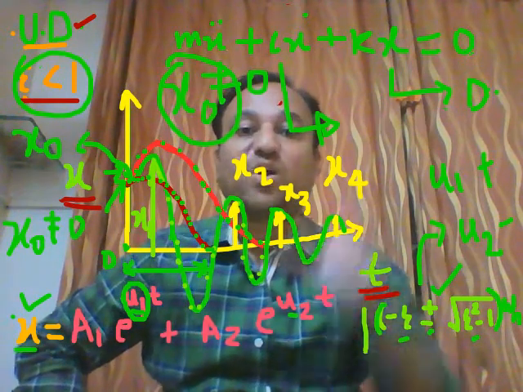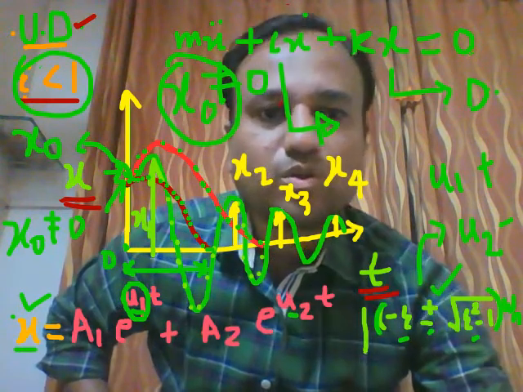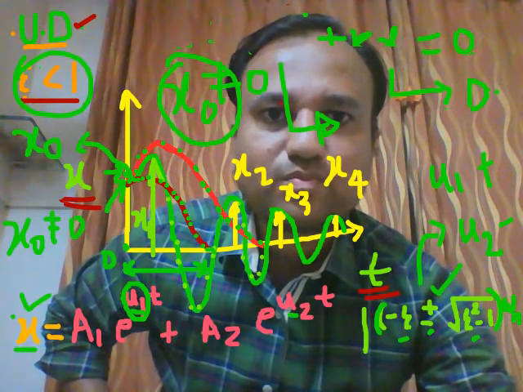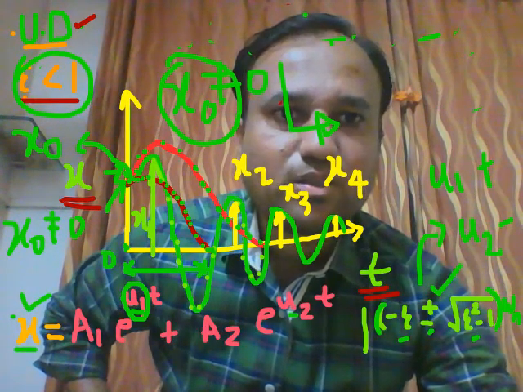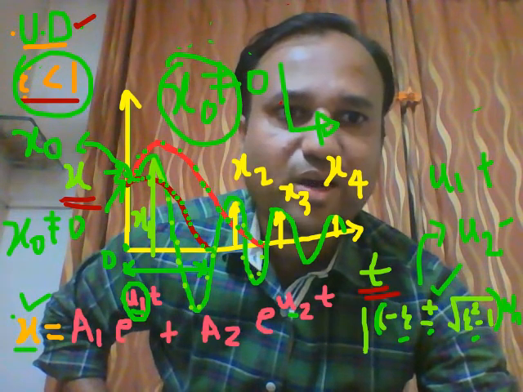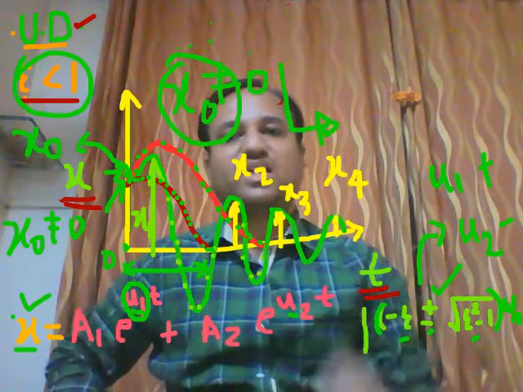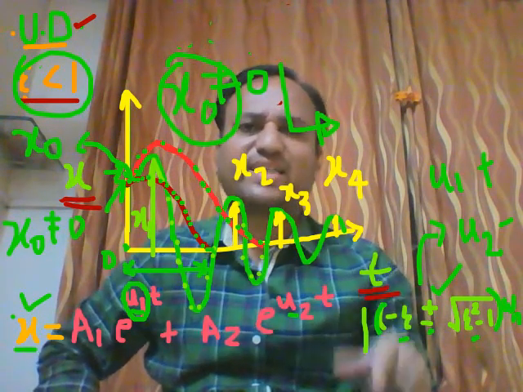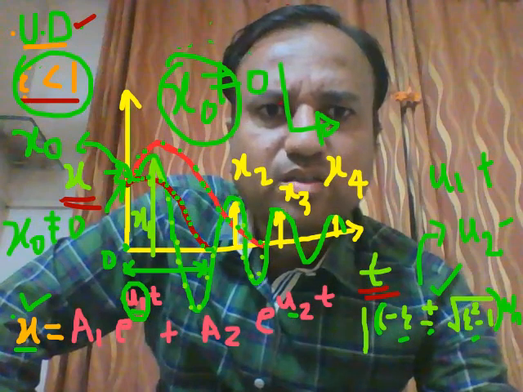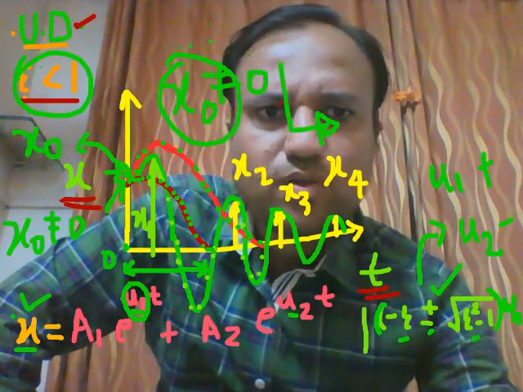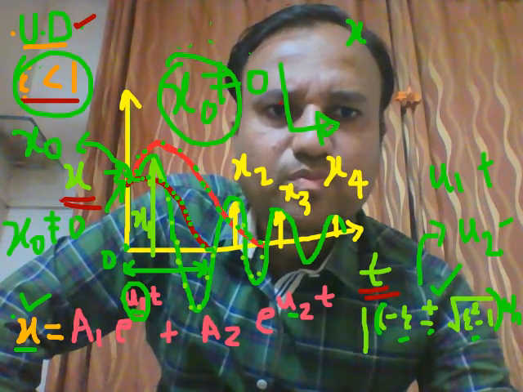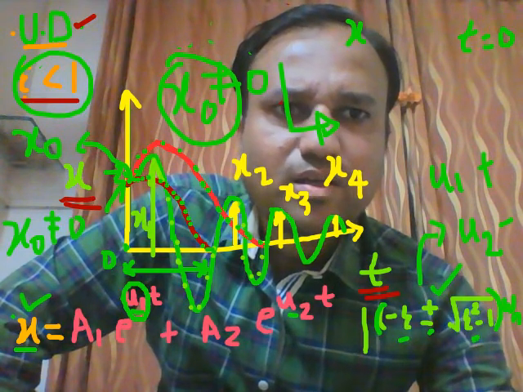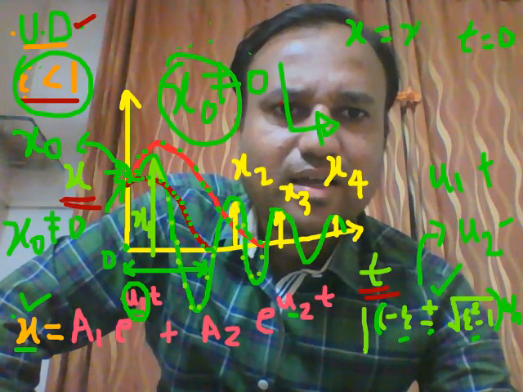So two boundary conditions we are considering, student, to calculate the displacement and velocity of the vibrating body. Now we are doing the motion analysis, that is the calculation of displacement and velocity, x and x dot. Suppose when time t is 0, x is x0.